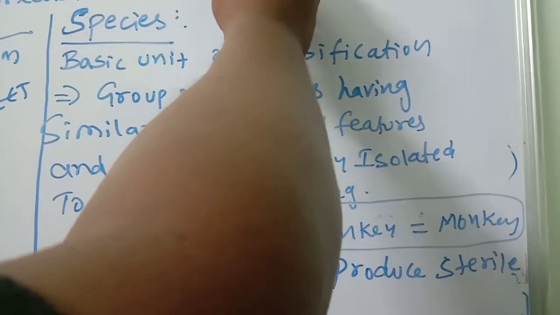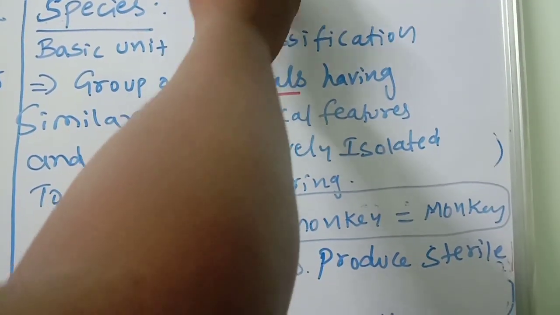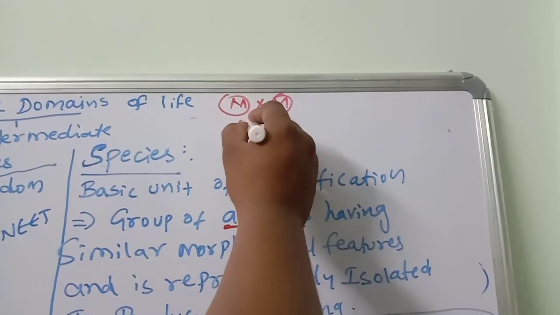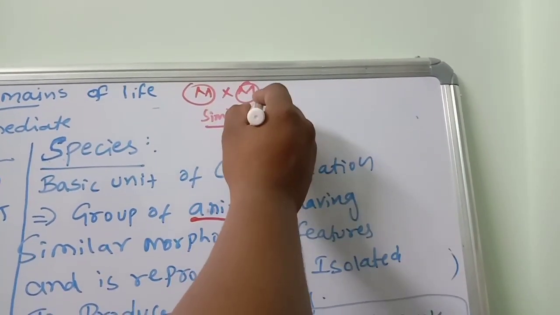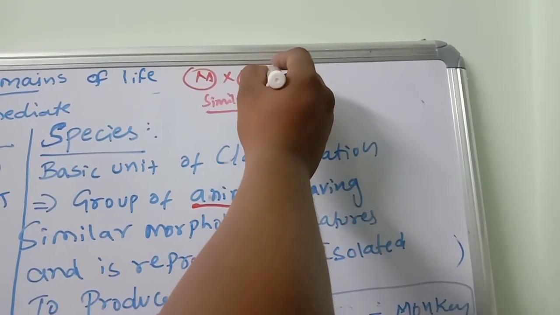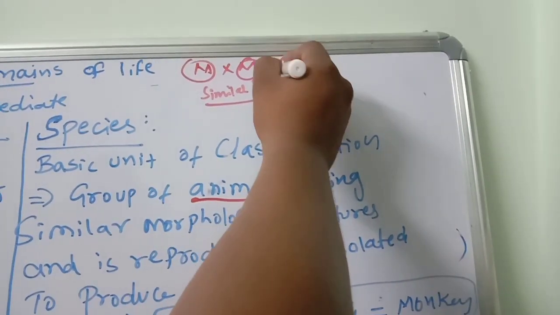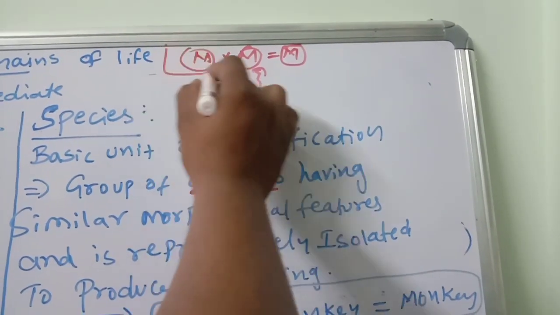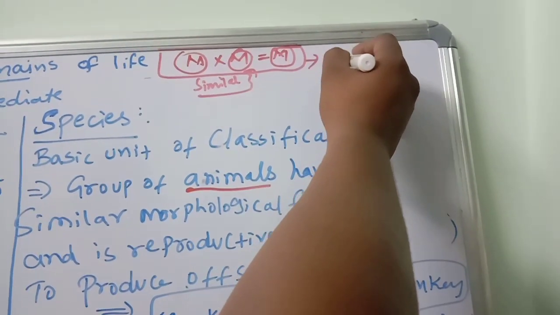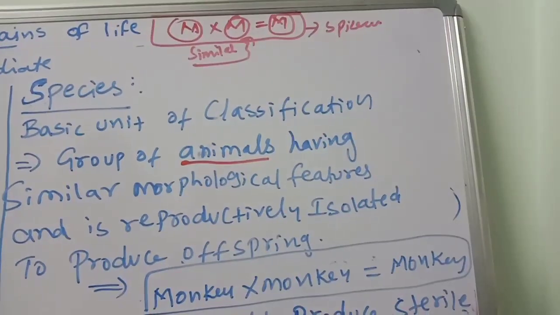Suppose monkey is the example I gave. Monkeys have similar characters, and all these animals are called monkeys. When they cross, again monkey should come. These animals are called monkey species.